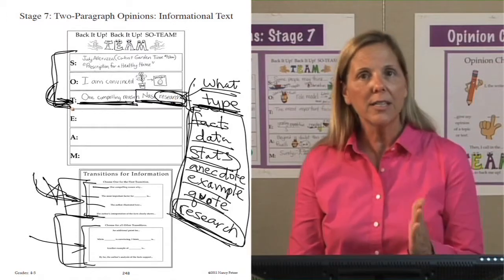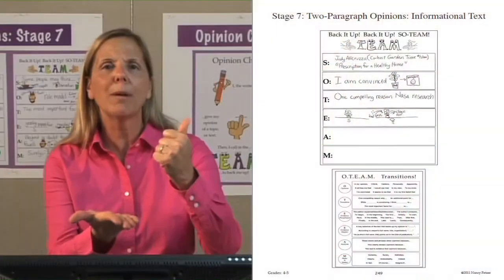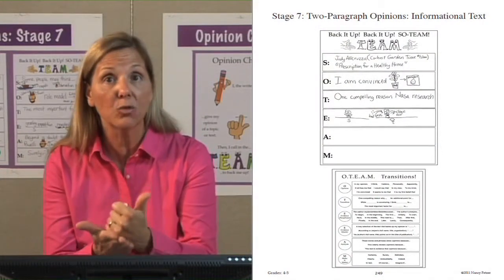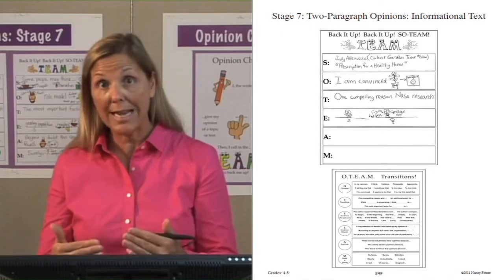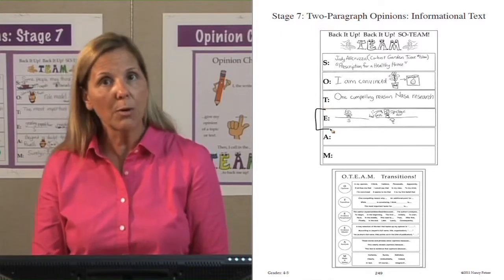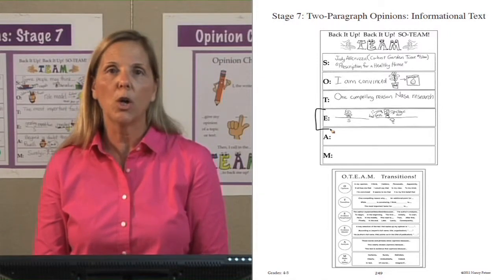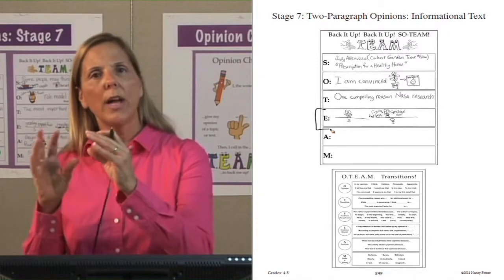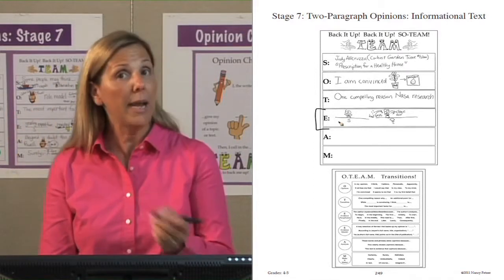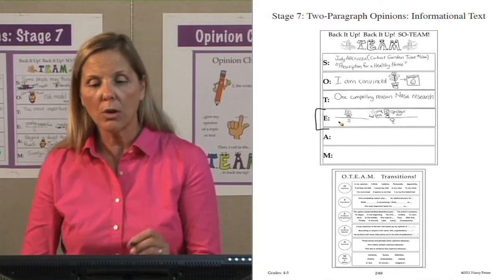I've transitioned into my team, and now what am I doing? I'm backing up my opinion with evidence from the text. We've already read our passage, we've made our transition. Next, we're going to paraphrase or have a direct quote. It was a whole paragraph. If it's 1 or 2 short sentences, what do we do? Direct quote. This was a paragraph that we read. So what do I need to do?